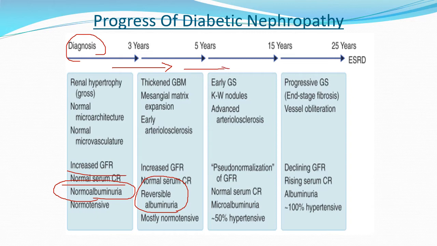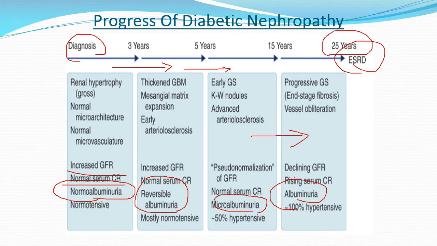Now, as the time goes on, here the microalbuminuria will start to appear, and if the diabetes is not well controlled, there will be gross albuminuria, which will eventually end in end-stage renal disease. And as we mentioned, the average time for this is about 25 years. But here a very important point needs to be addressed: the 25 years is the natural history for type 1 diabetes.